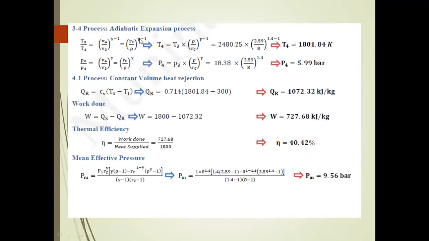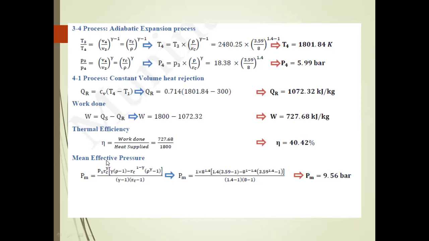The next process is adiabatic expansion. Based on it, you find the T4 value and the P4 value. The final process is constant volume heat rejection, and based on it we find the heat rejection value. After that, the work done is equal to the heat supplied minus the heat rejected. Finally, we find the work done, and the efficiency, which is the heat supplied minus heat rejected divided by the heat supplied, is 40.42%.